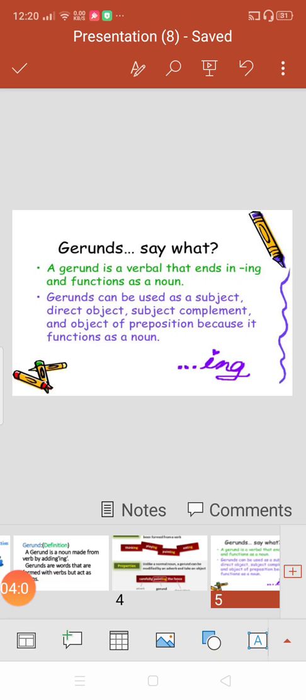Sometimes gerunds take the position of a subject in a sentence. We will study more about this concept further with a few examples. Sometimes it becomes a direct object in a sentence.